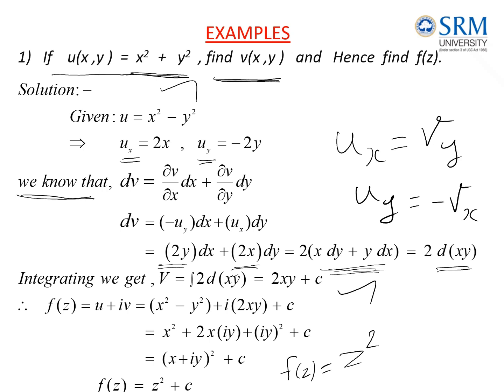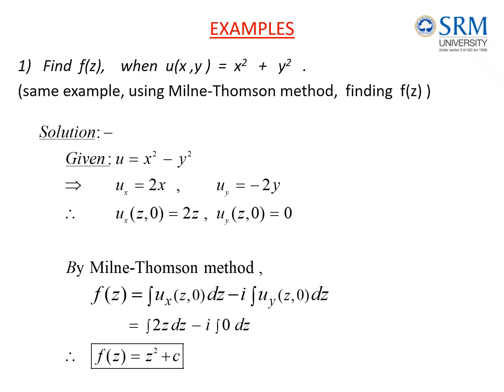Then the same example we can take, and by applying the Milne Thomson method, we can find f of z directly. We'll check whether we are getting the same answer. So I'm taking the same example and applying the Milne Thomson method. First I get ux and uy. Then I need to find ux at the point z comma 0, and uy at the point z comma 0. So substitute x as z, y as 0. This will become 2z, and here if I substitute y as 0, it will become 0.